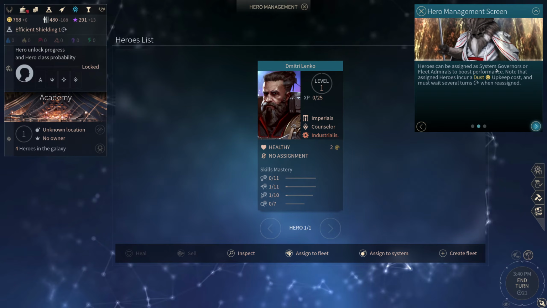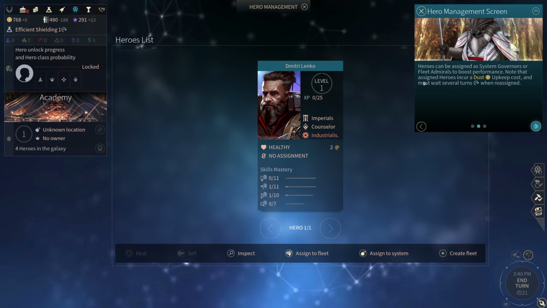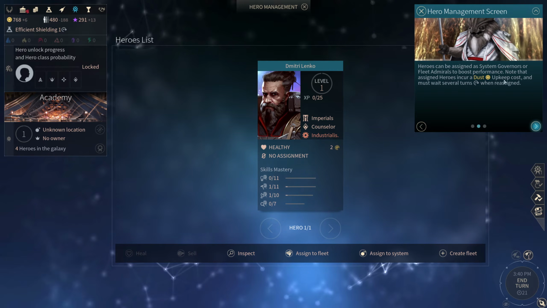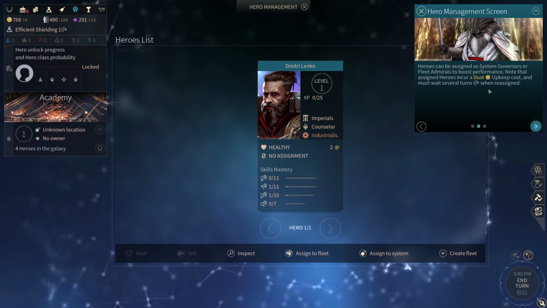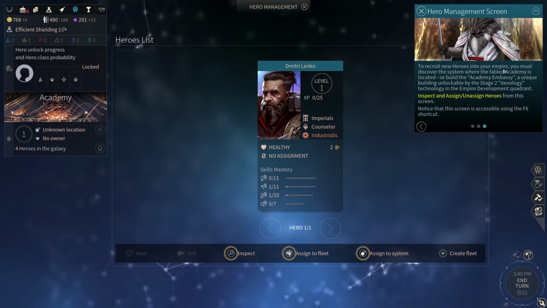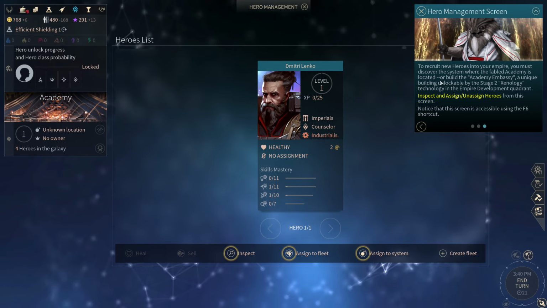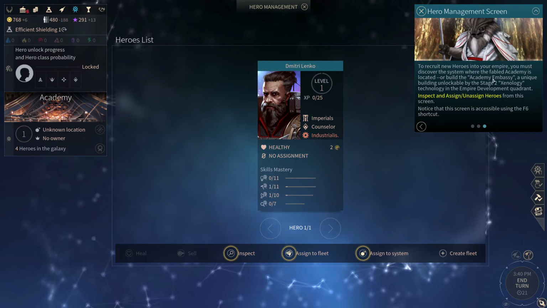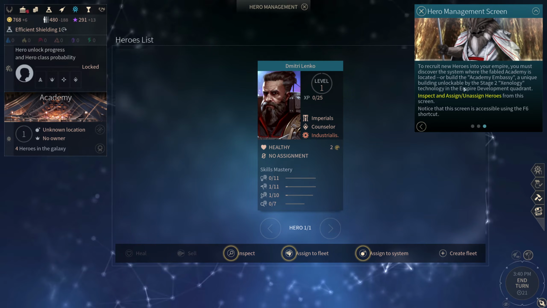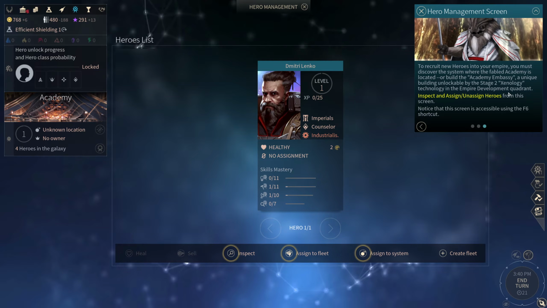Heroes can be assigned as system governors or fleet admirals to boost performance. Note that assigned heroes incur a dust upkeep cost and must wait several turns when reassigned. To recruit new heroes into your empire, you must discover the system where the fabled academy is located, or build the academy embassy, a unique building unlockable by the Stage 2 Xenology technology in the Empire Development Quadrant.